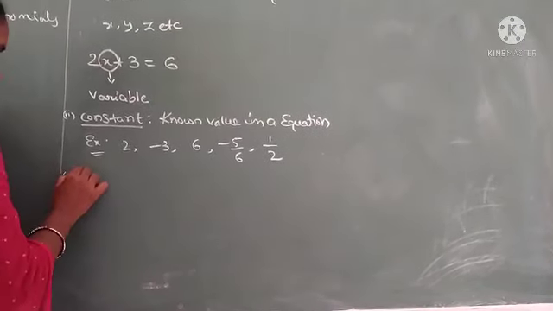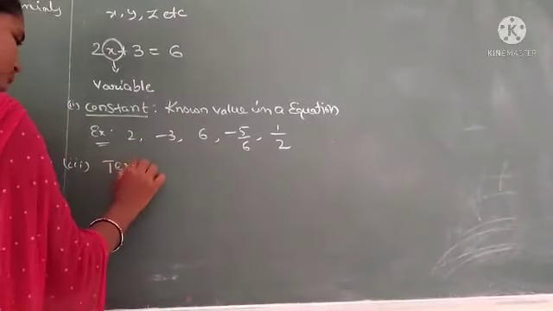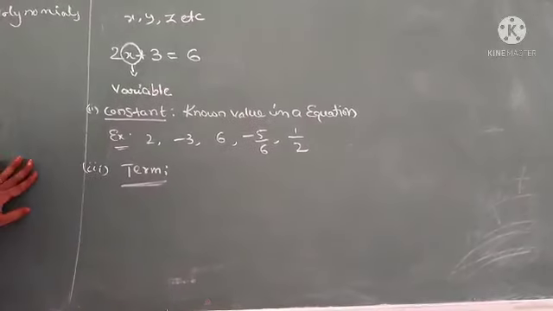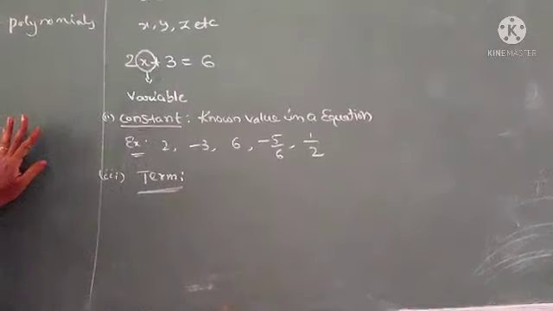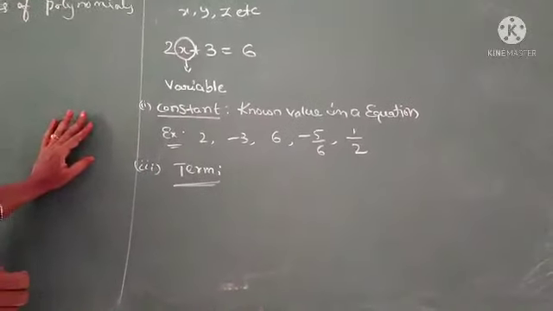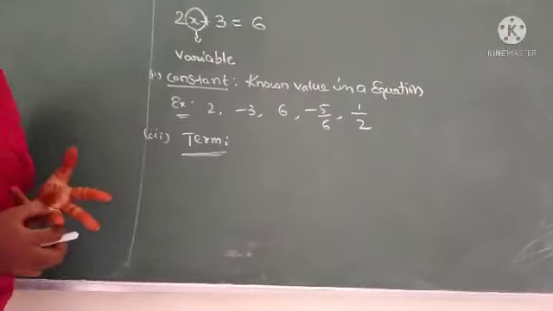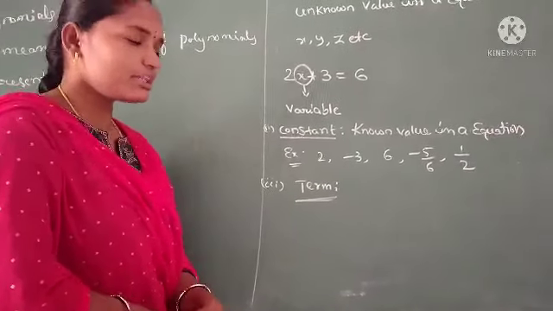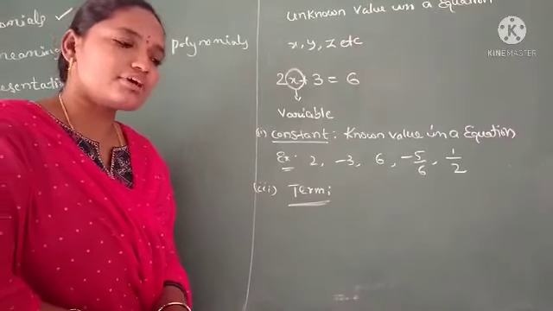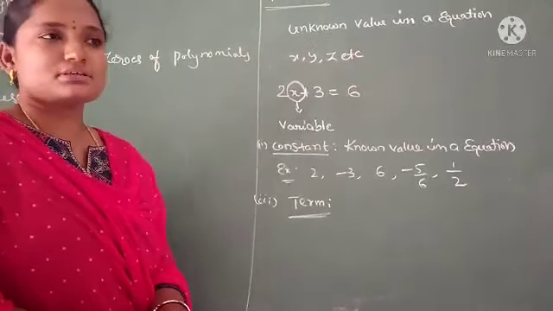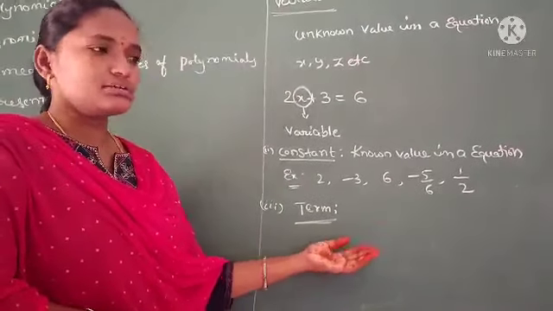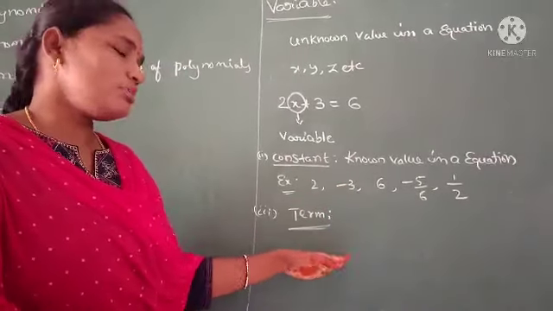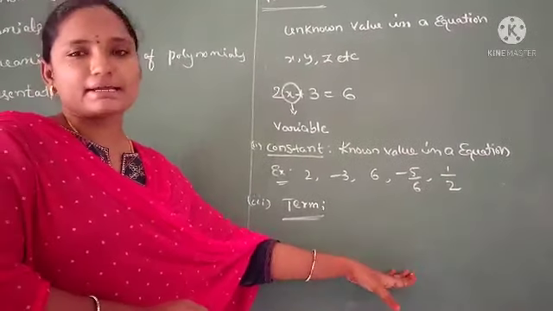Now, the third one is term. Term is a single mathematical expression that has only a single variable or a single numerical value. Sometimes a term is formed by several variables multiplied, not added or subtracted.